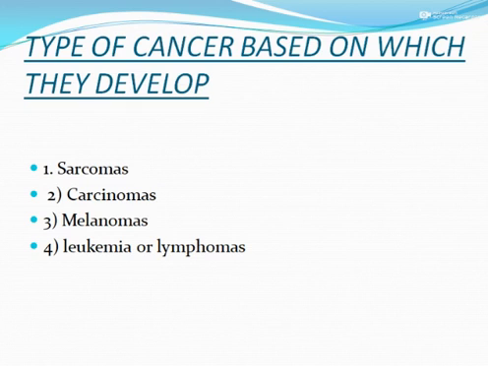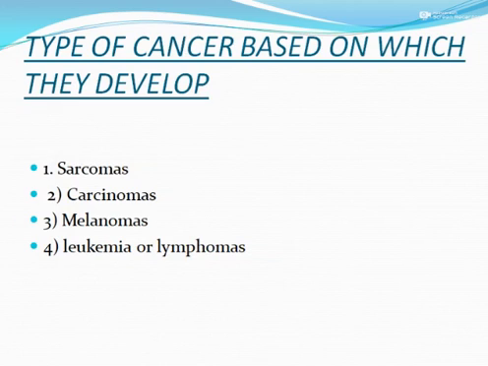Third one is melanomas. These are the tumors that arise from melanocytes of skin and other organs. They include superficial melanoma, mucosal melanoma, and nodular melanoma, etc.